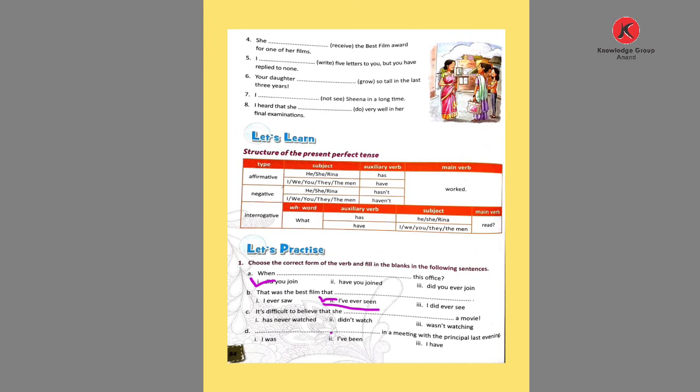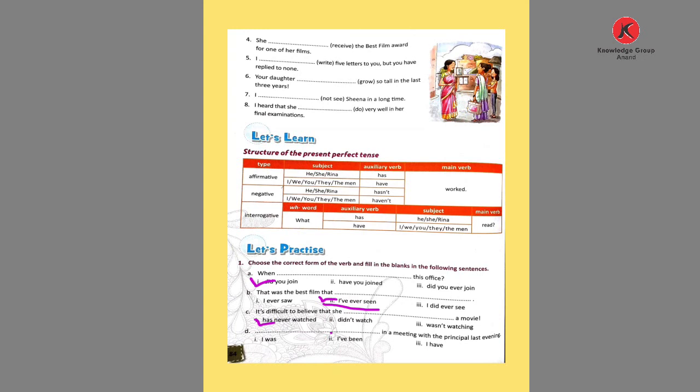Comes to C. It's difficult to believe that she blank a movie. Options: has never watched, didn't watch, and wasn't watching. So what is used here? It's difficult to believe means unbelievable. So the answer is has never watched. She has never watched a movie. From childhood to youth, it is not believable that not a single movie has been seen by him or her. So, not believable, that is why we use has never watched. Present perfect tense is used here.